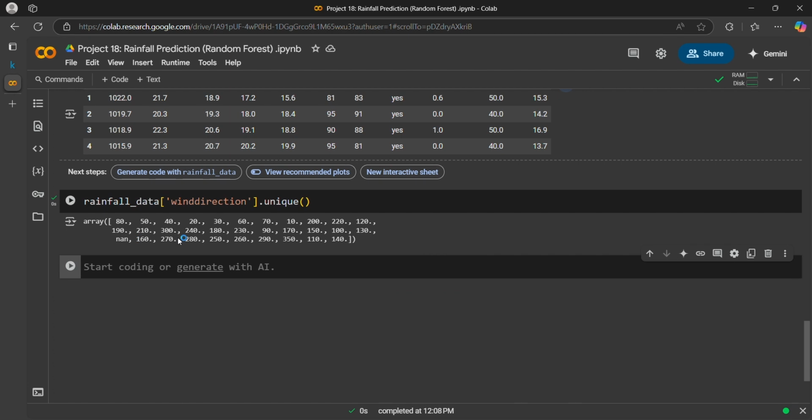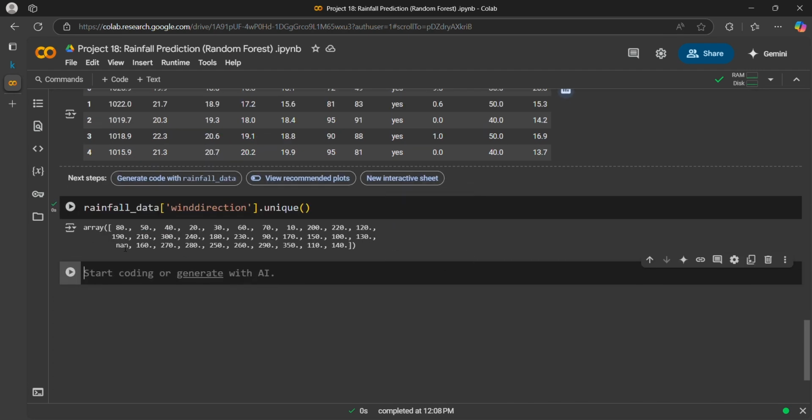So we have 80, 50, 40, 20. All the values are multiples of ten, and there is one missing value, NaN, not a number. So what I can do is replace the missing values with the mode of the wind direction. Okay, so for rainfall, let me write a comment: handling missing values of wind direction with mode.